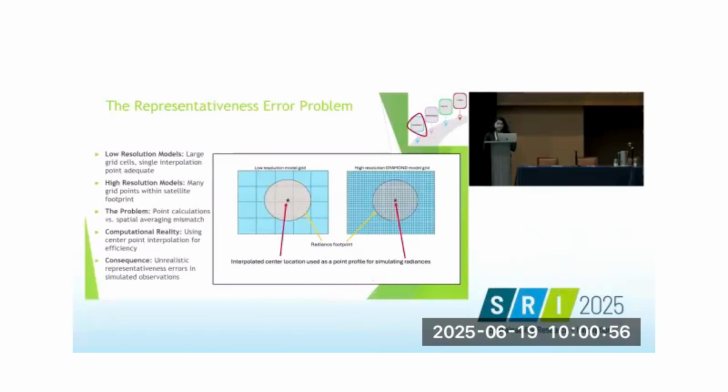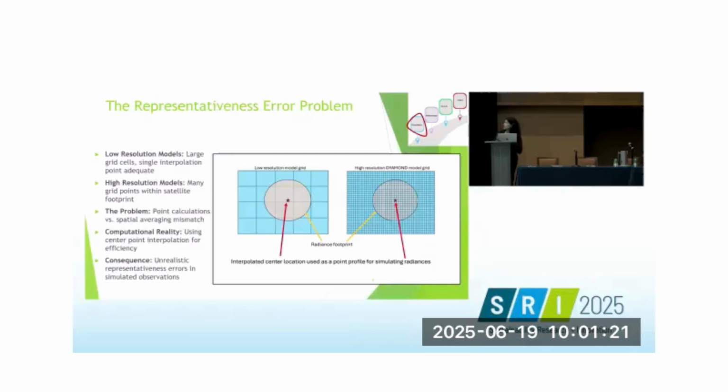So this slide talks about what exactly is the representativeness error problem. Here, as you can see in this infographic, we have low resolution model, and on the right, we have the high resolution DIAMOND model. So in the low resolution model, we have fewer grids and they are large in number. And the satellite does not have a problem because it integrates all of the footprint average.